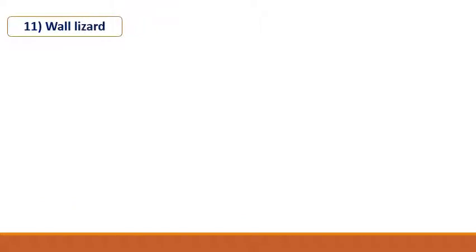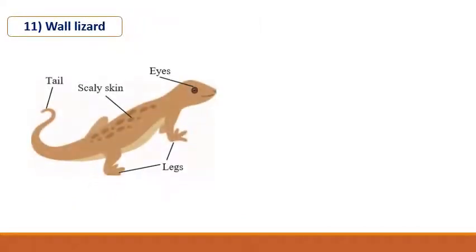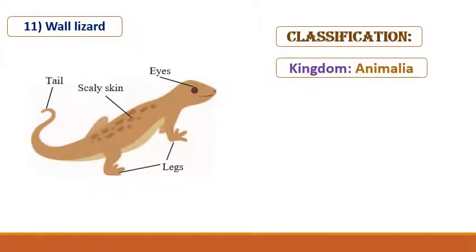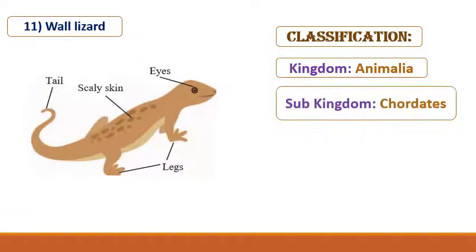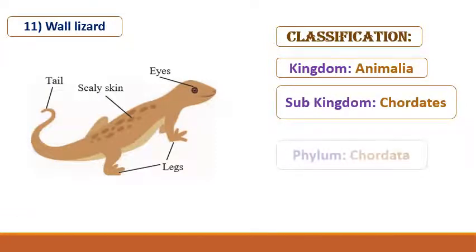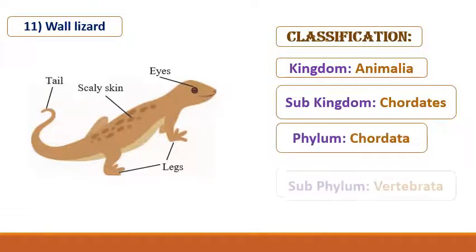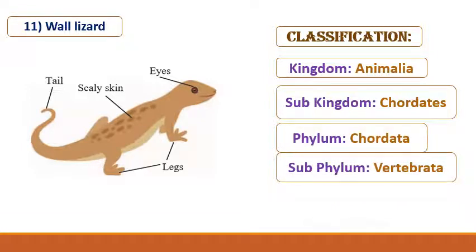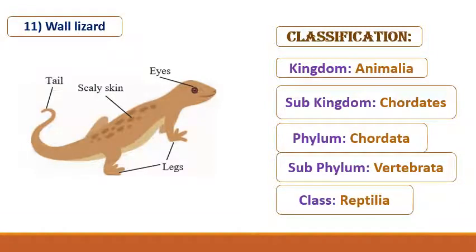Next one is wall lizard. See the picture and the parts. Classification, kingdom Animalia, subkingdom chordates, phylum Chordata, subphylum Vertebrata and class Reptilia. They belong to reptiles.